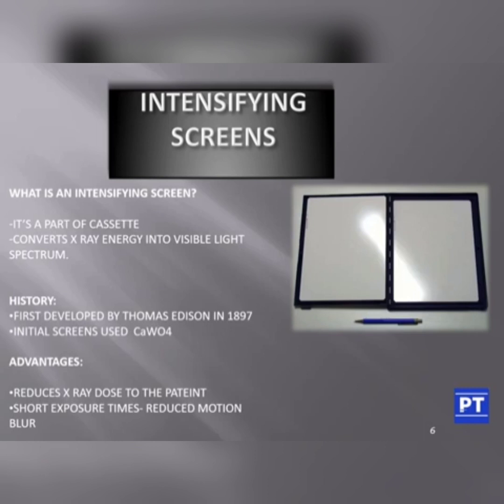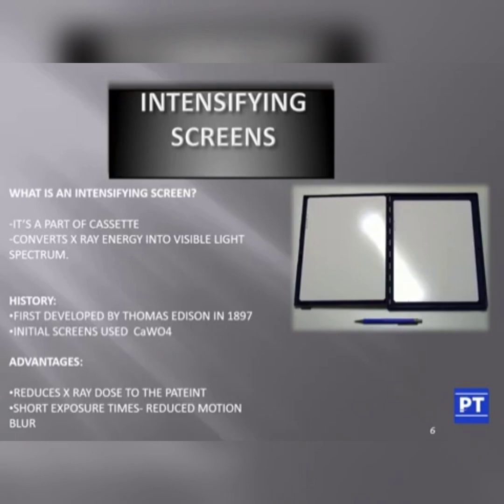So the attenuated X-ray photons. Attenuation means the reduction of the intensity of the X-ray beam either by absorption or by scattering. So some of the photons will be scattered and some of the photons will be absorbed by the patient. And the attenuated X-ray photons will be falling on this cassette.